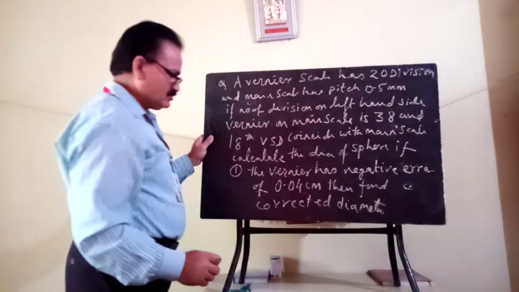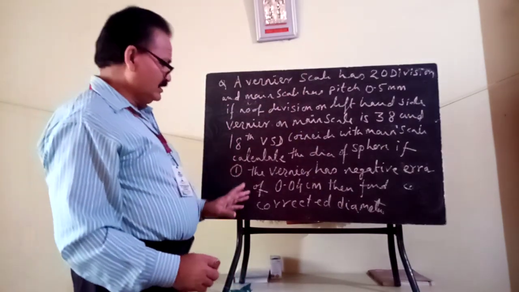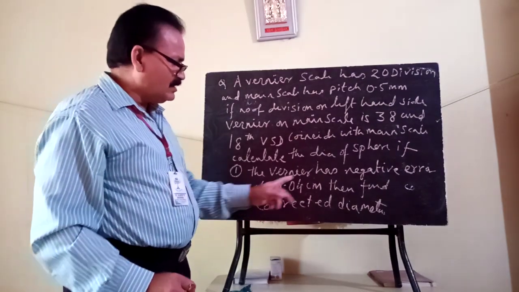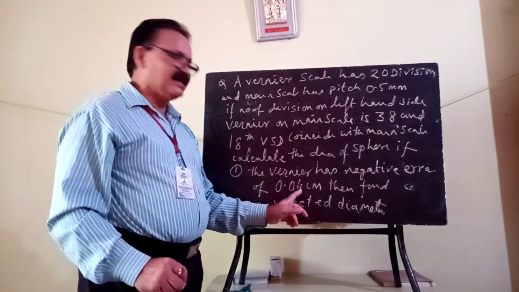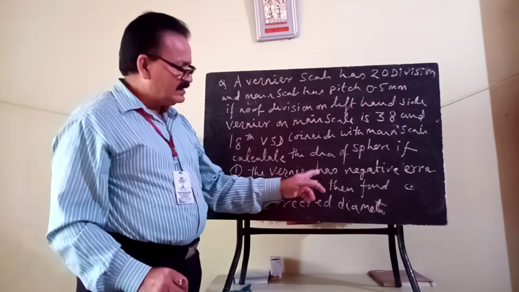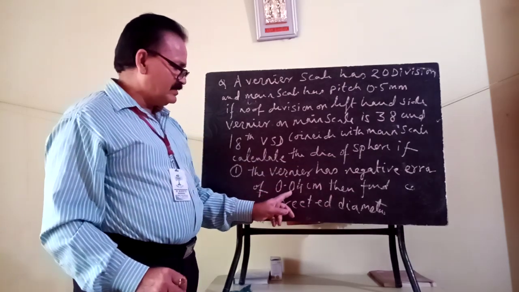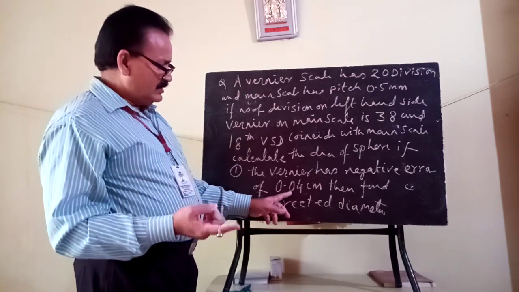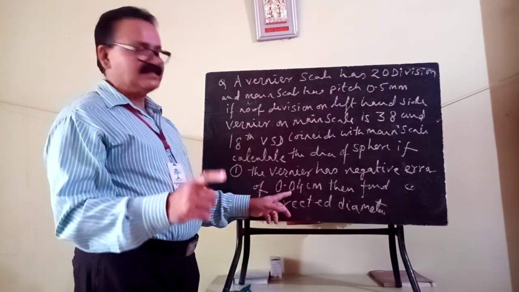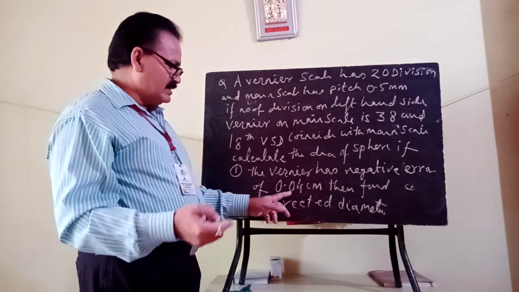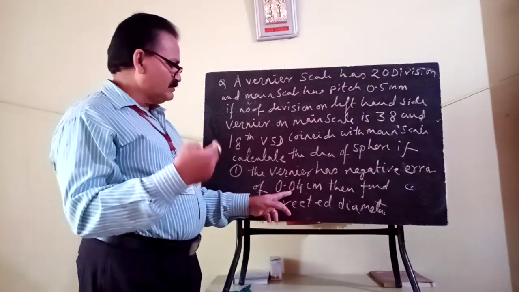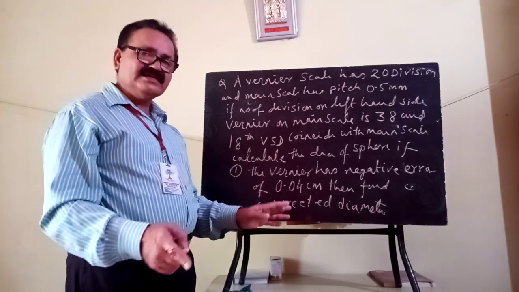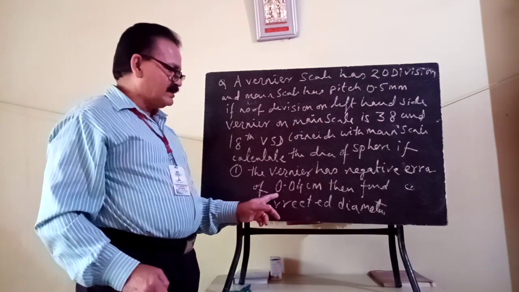So you see in this question the calculation of negative error has already been done. The correction of negative error has been done, so the coinciding division of the vernier scale with the main scale division is not given. They have already calculated the error.